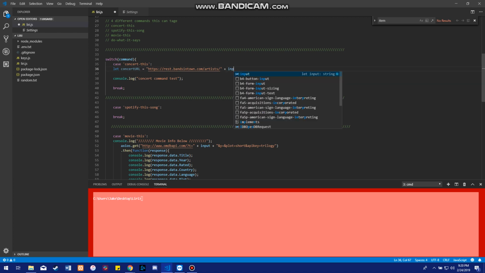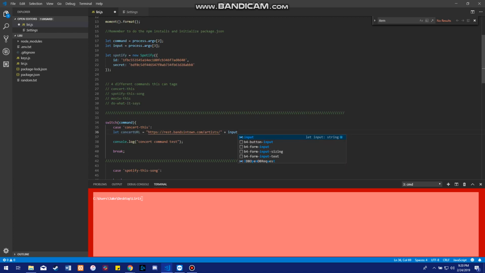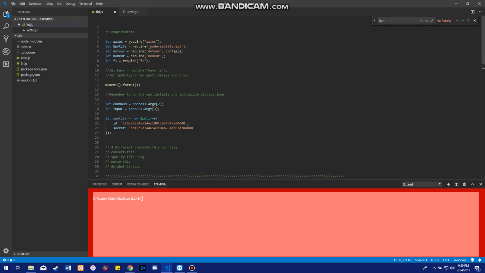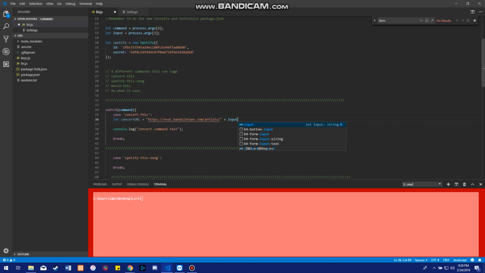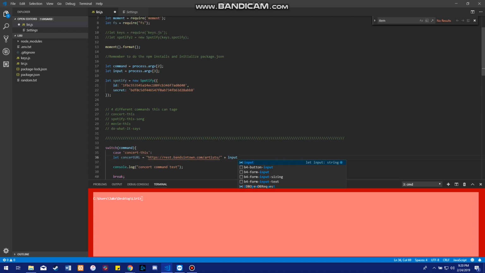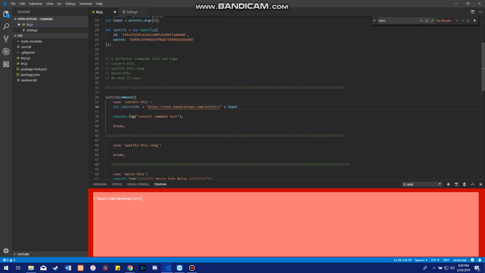All right, close out of the quotes. Plus input. For our input for each case, it's going to be a little different on how it acts. For this one, instead of inputting a movie like down here, it's just going to take that input string, which will be the third argument, or the fourth technically command line argument, and append it inside of this URL for the API response, just like we did with the movie.